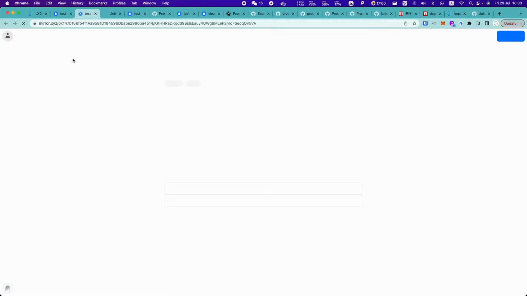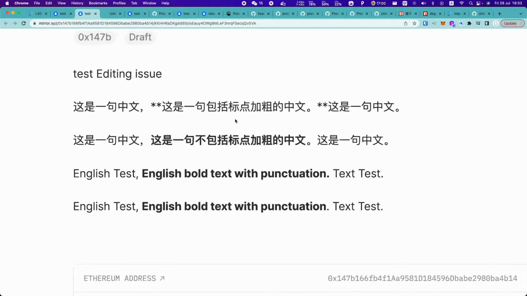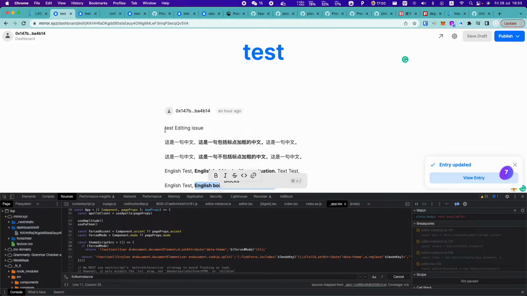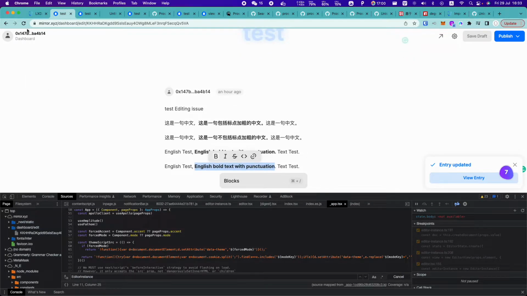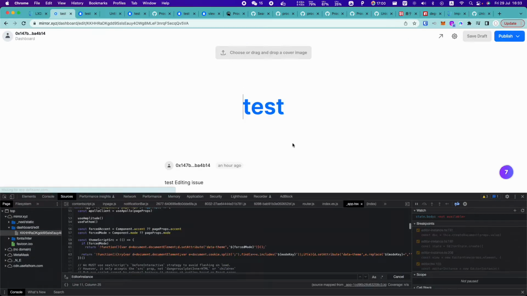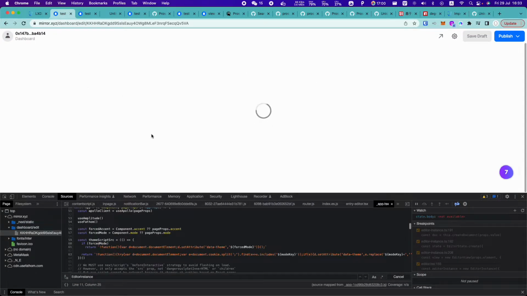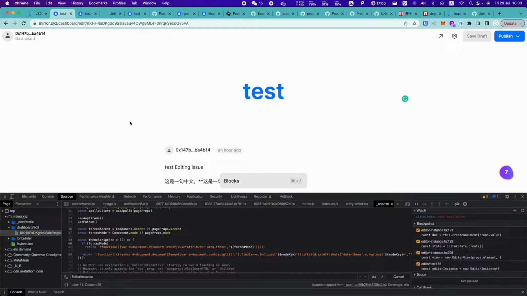Okay, now if we review the entry, you will find some magic things: the others are correct, but the first sentence is incorrect. As you can see, the text isn't bolded as expected. So that's the issue. If you refresh the page, you will see the same. I did some debugging, so here is what I found.